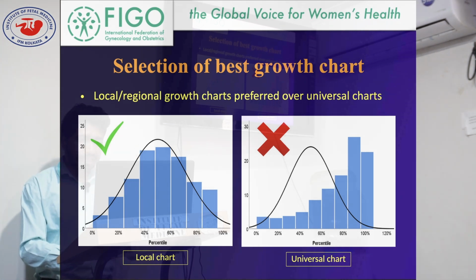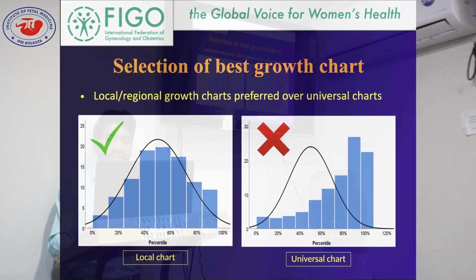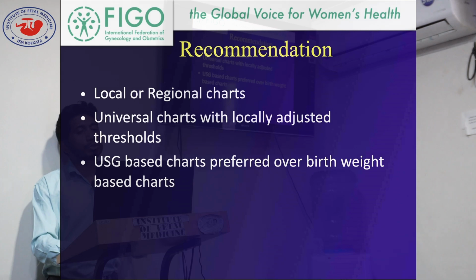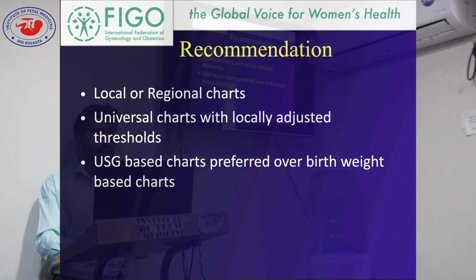Here is the right-sided skewing. Right-sided skewing means that as per the normal growth potential, if we use this growth chart in this population, from this diagram it is showing that it's underdiagnosed basically. So the recommendation is always to try to use a local or regional growth chart. And if we have to use a universal growth chart, then we have to locally adjust the thresholds.